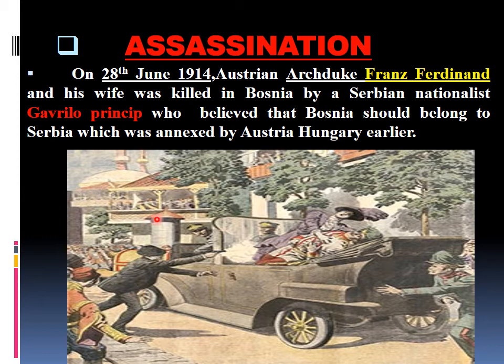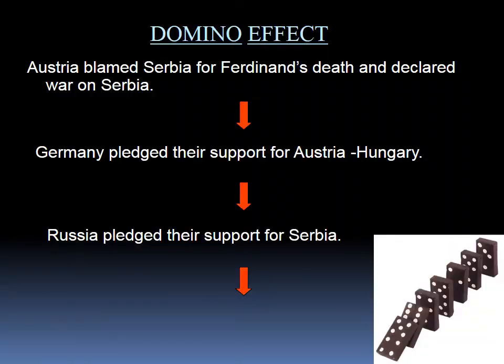He thought Bosnia should belong to Serbia, not Austria-Hungary. So he shot the next prince of Austria-Hungary, Archduke Franz Ferdinand, who was going to be the next emperor. So he killed him, and this was the main breaking point of the war, and this produced a chain of dominoes.